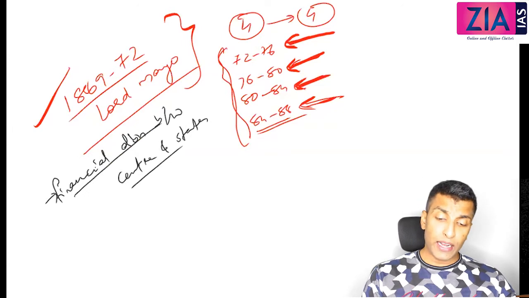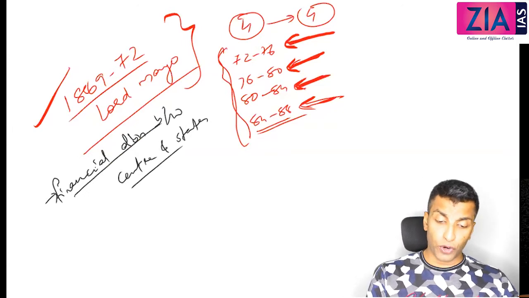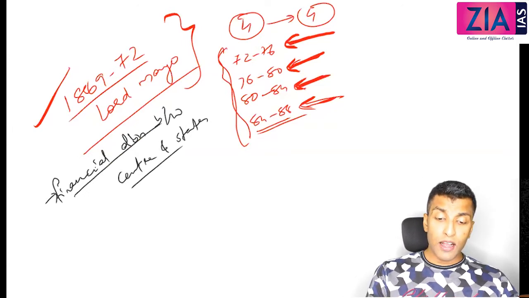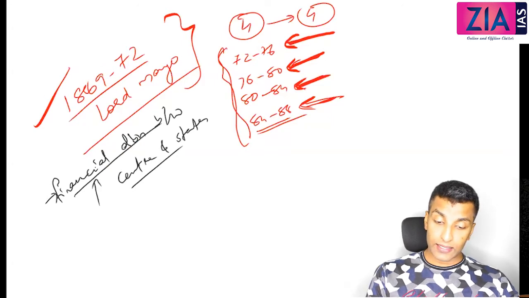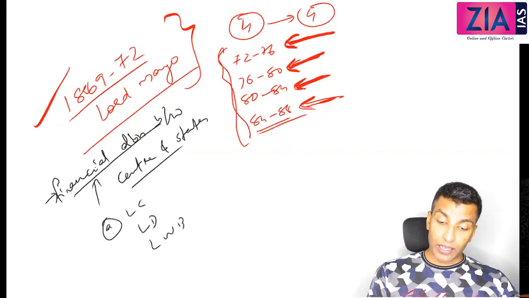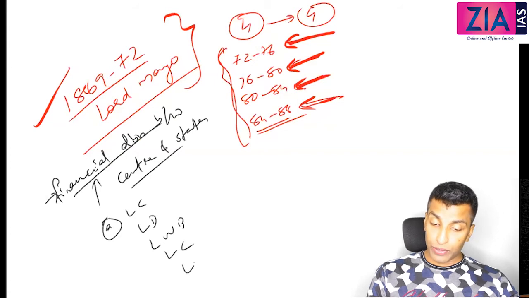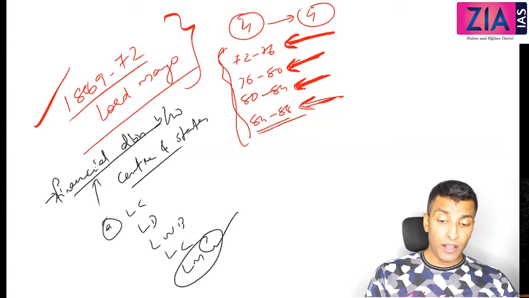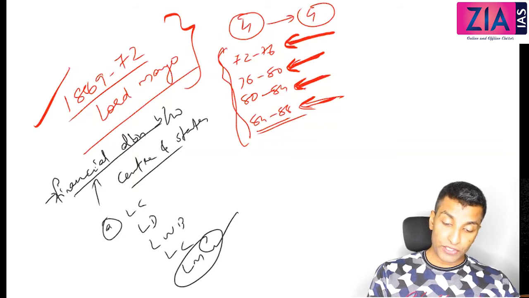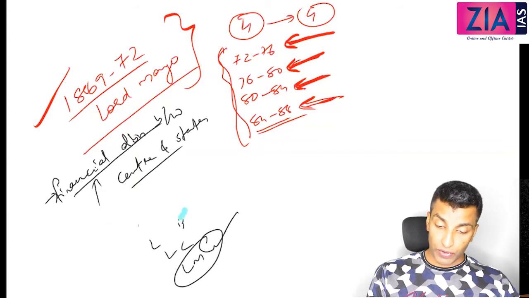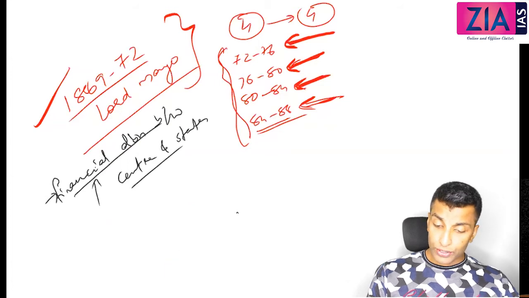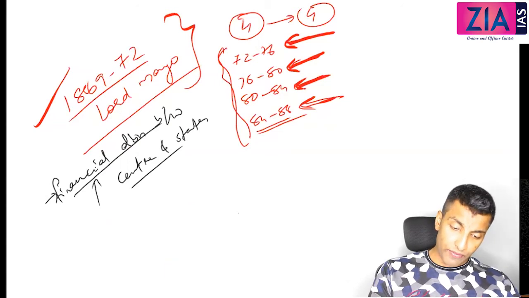So it can be asked as a prelims question: who among the following Governor Generals started the financial distribution between the center and the state? You will get options like Lord Cornwallis, Lord Dalhousie, Lord William Bentinck, Lord Canning, Lord Mayo, etc. So you need to pick Lord Mayo. So Lord Mayo started the financial distribution between the center and the provinces. Okay, so that is the first point. That is again a very important point.